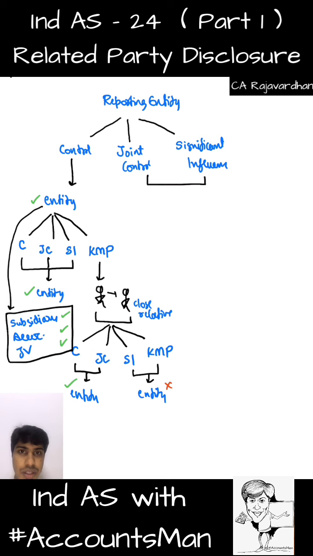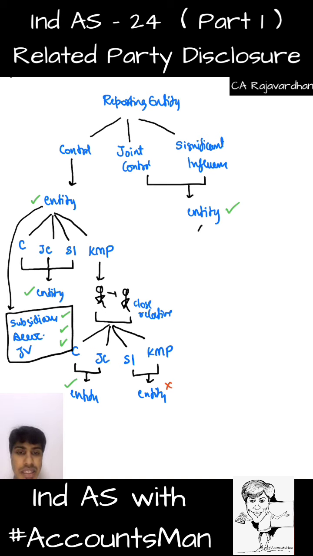With regard to joint control and significant influence, there would exist an entity which has joint control on us or which has significant influence on us. Is that entity our related party? The answer is yes, that entity is our related party.